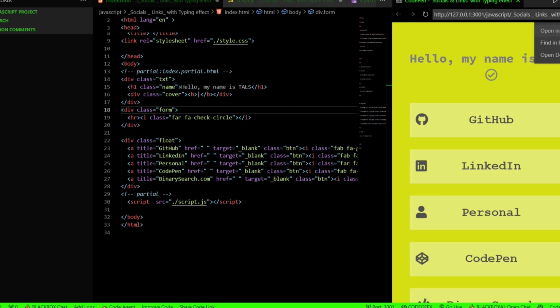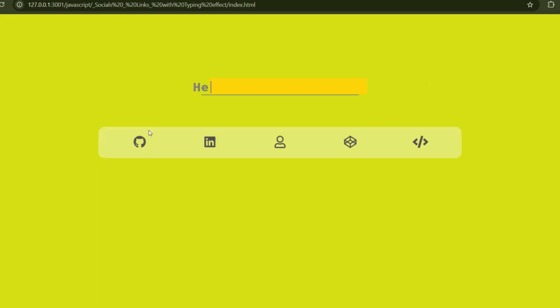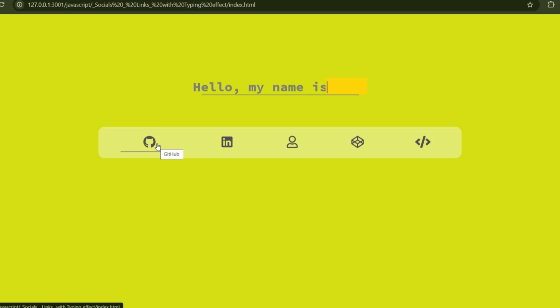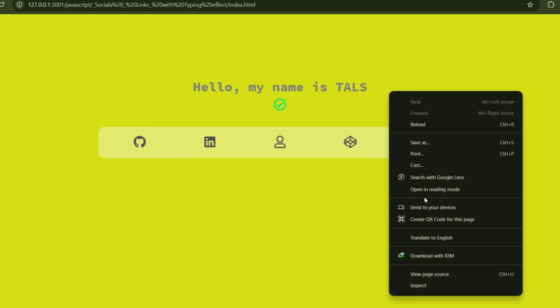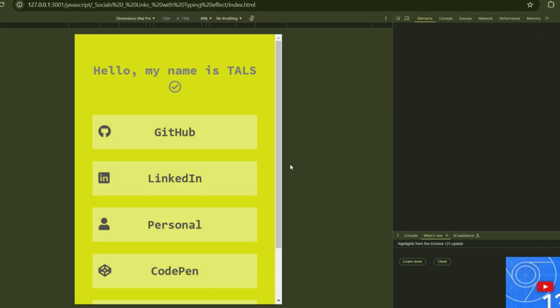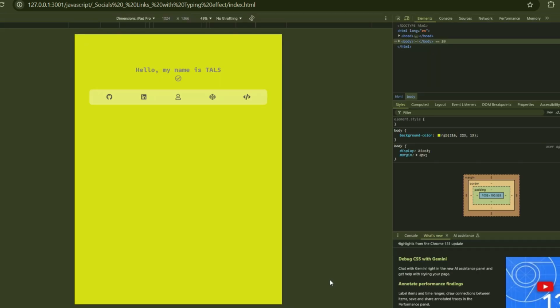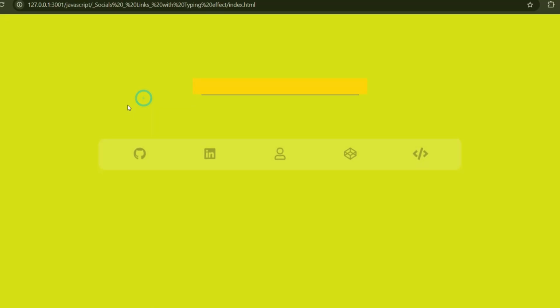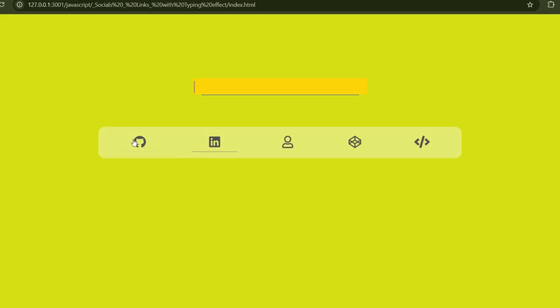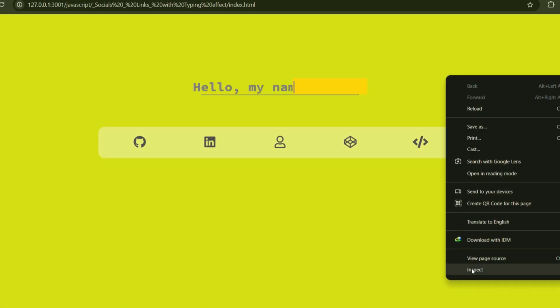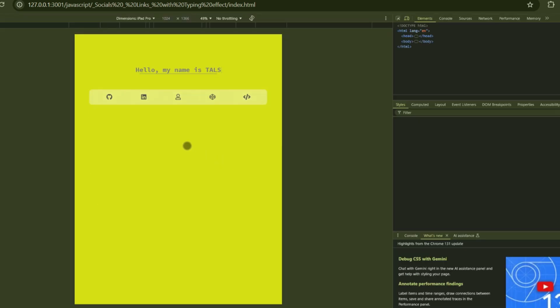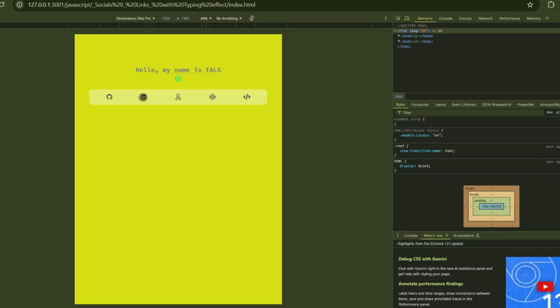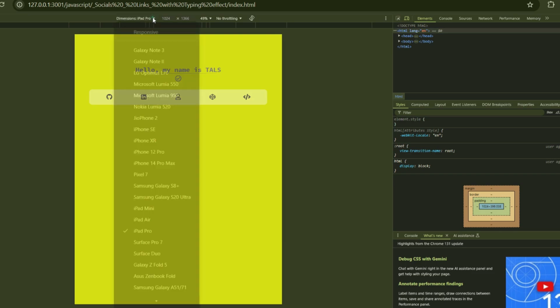So let's see in the browser. Yeah, in browser, because it's an open wide screen, you can see it like this. So let's go to inspect, and we'll inspect it for different dimensions. The first dimension is iPad Pro. First we have this. Wait. This is how it will look in the dimension of iPad Pro.